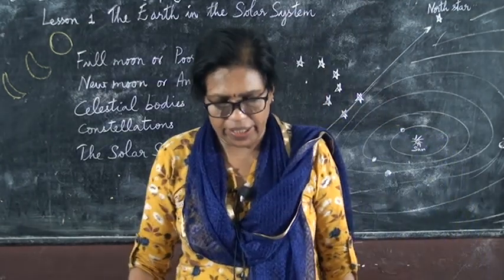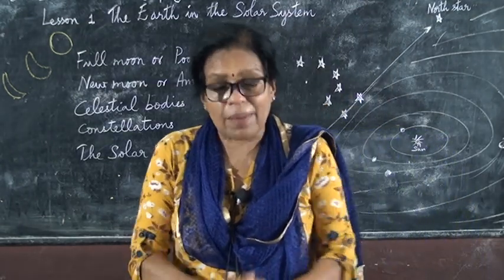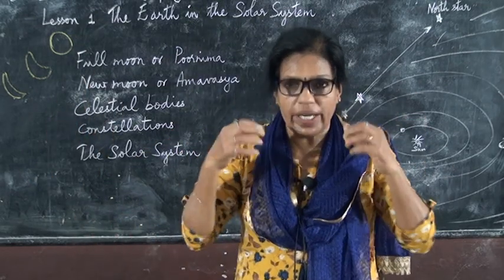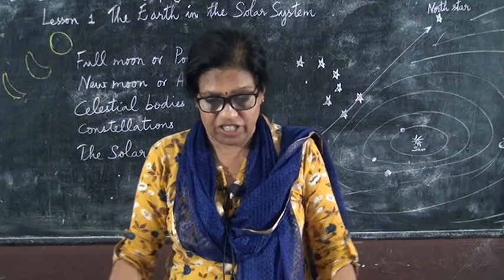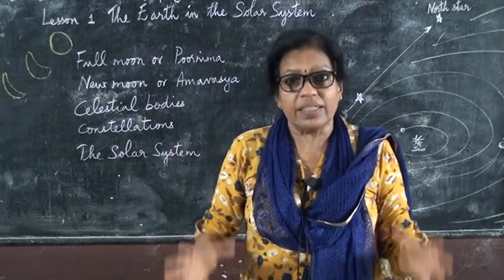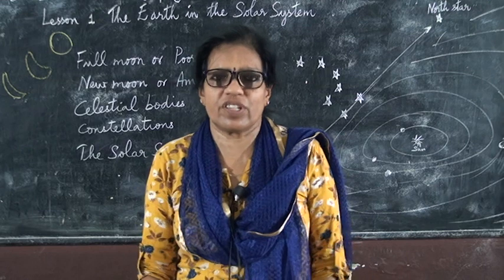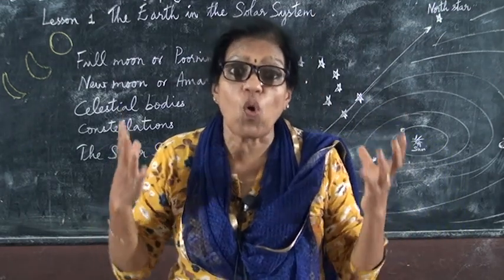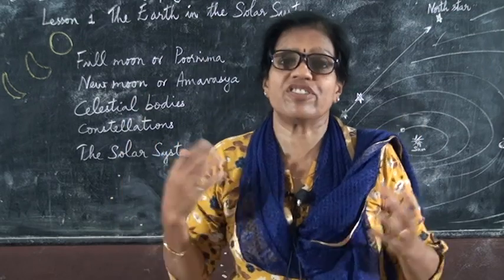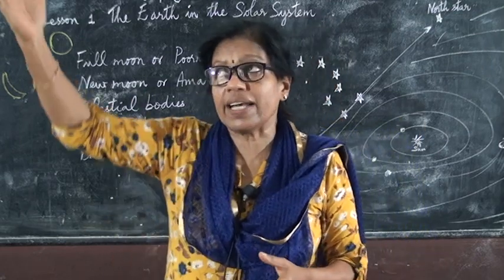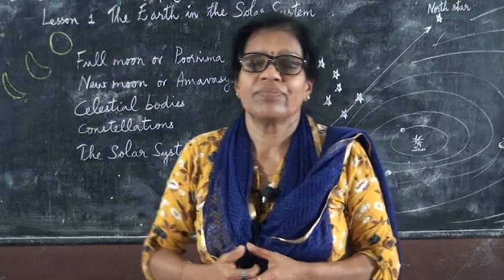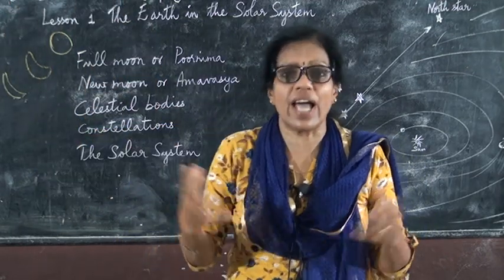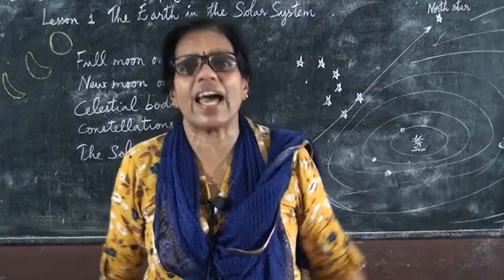Celestial bodies. Now some celestial bodies are big and hot, and they give out heat and light of their own. These bodies are called stars. Now you have studied in lower classes, all the stars have their own heat and light. Stars. Now which is our nearest star? That is the sun. The sun is our nearest star. From that sun we are getting this heat and light.